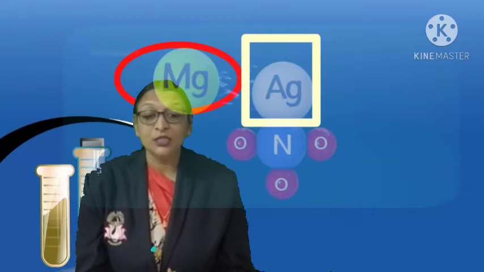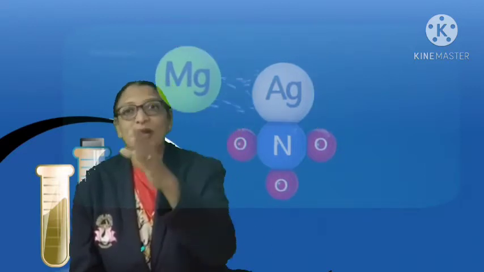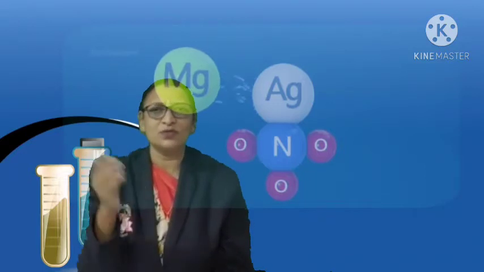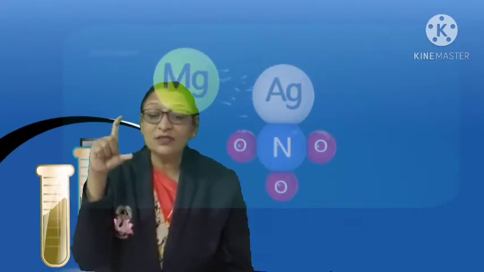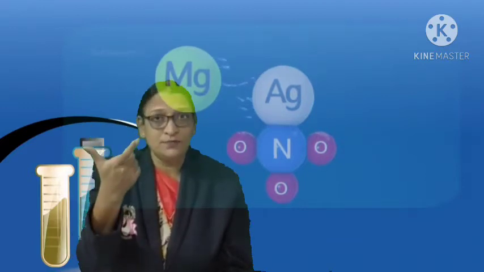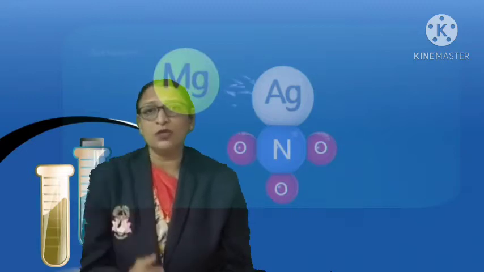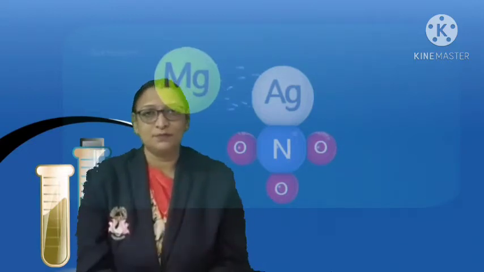This more reactive element displaces, meaning it removes, the less reactive element from the compound, and it occupies its space to form new bonds and a new compound.